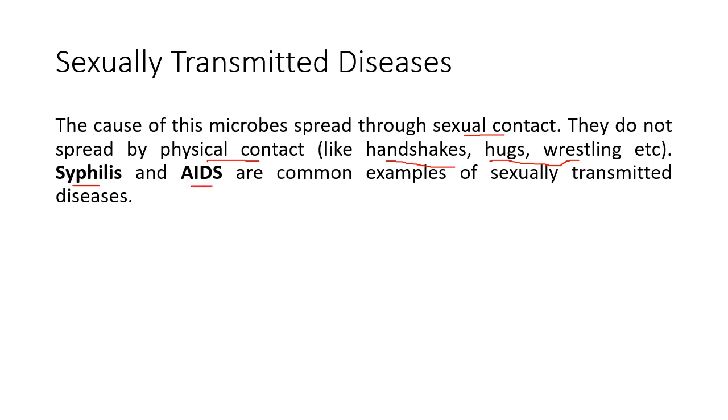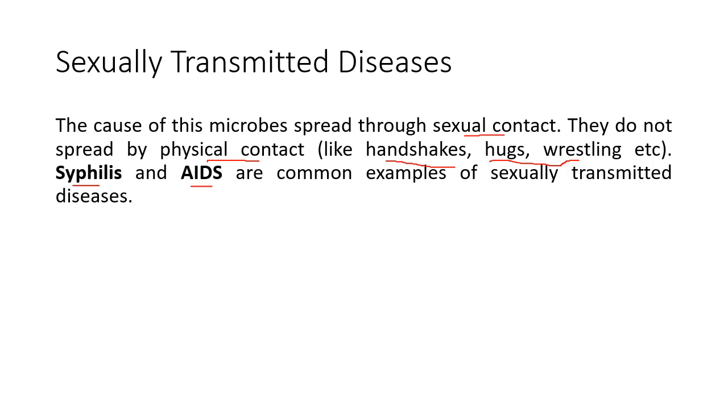What is AIDS, you know? AIDS is acquired immunodeficiency syndrome. It destroys the immunity system of your body. Once your immunity system is destroyed, you can catch any disease easily, and these diseases will never go, because the soldiers inside your body, the white blood cells who fight against diseases, are no longer strong.